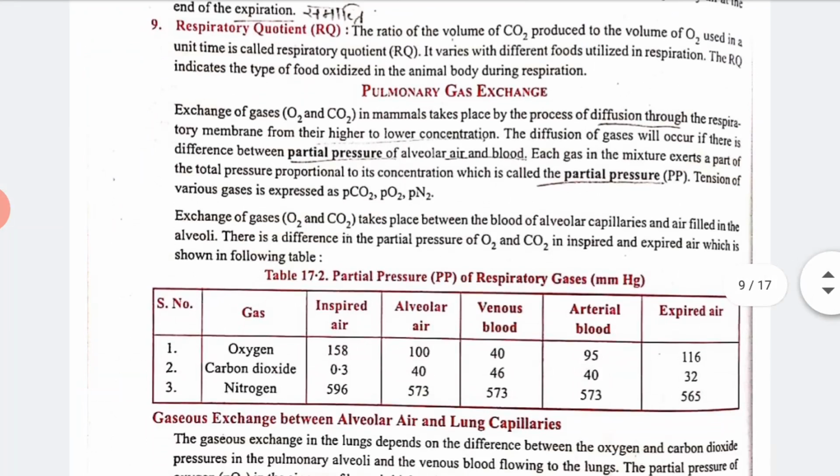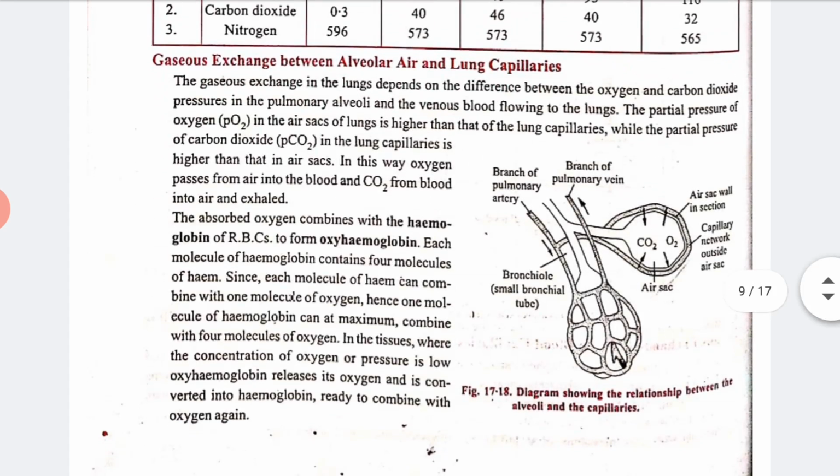Now next we have pulmonary gas exchange. Here one table is given, my dear students. You can see by this table, this is very important. And one diagram is also given here, showing the relation between the alveoli and the capillary, means what is the relation between the alveolar air and the lung capillaries. It is given very well, you can see it in your book.